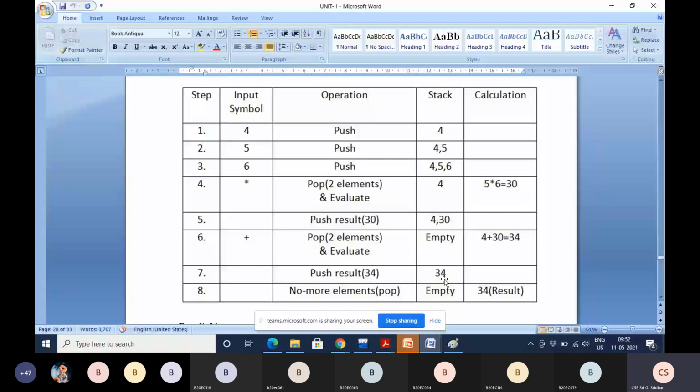If all symbols in the postfix expression are completed, that means no more elements, then whatever the entire expression result is within the stack, that result also you have to pop. Now if you pop the entire expression result, again the stack is empty. Now the result here is 34. That is the calculation result.